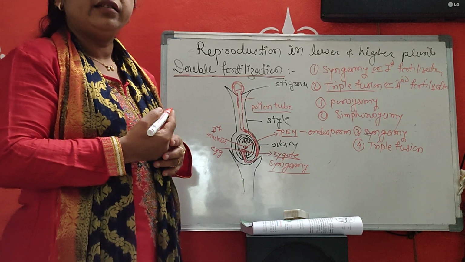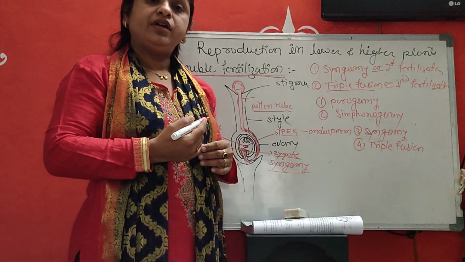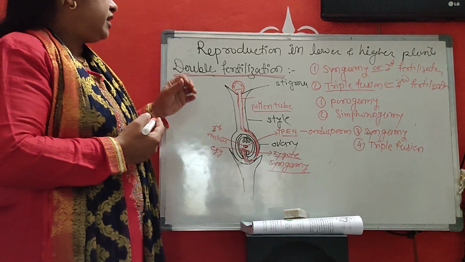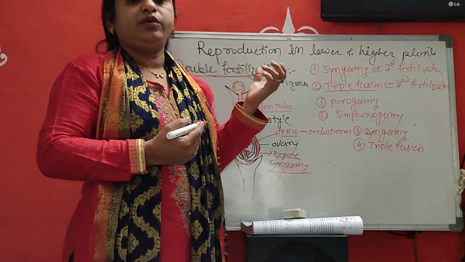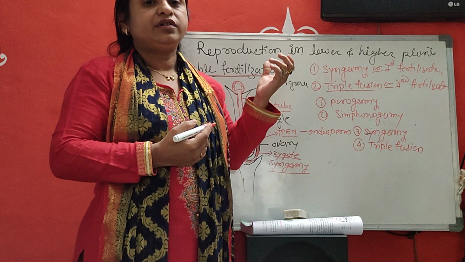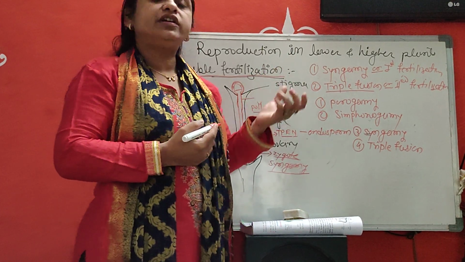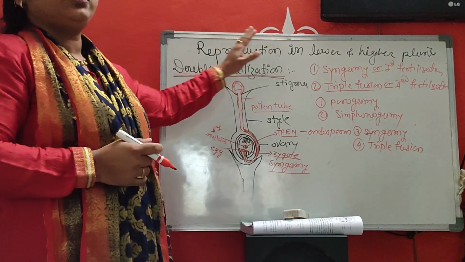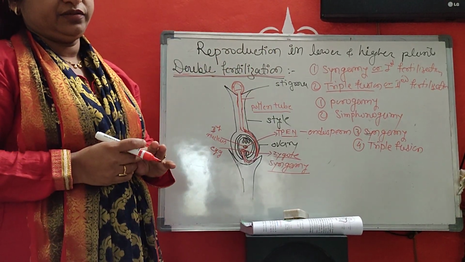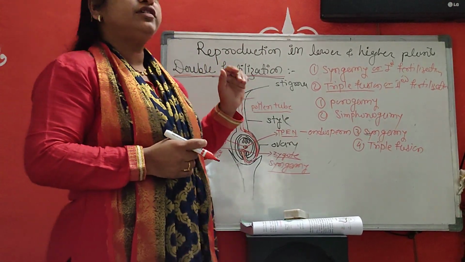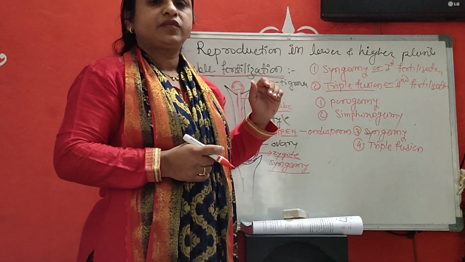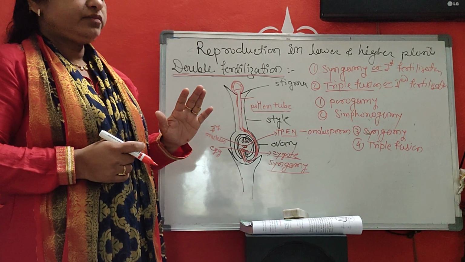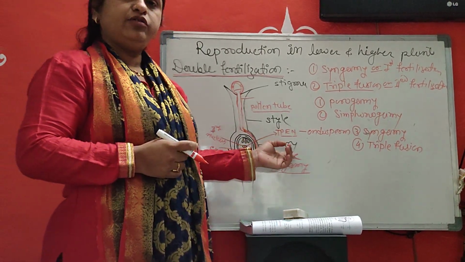Okay, students sometimes ask in a long answer question to describe double fertilization in detail and add notes on the significance of double fertilization. What is the significance of double fertilization? First of all, fertilization produces a zygote.